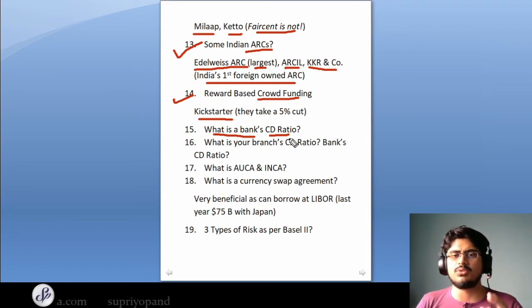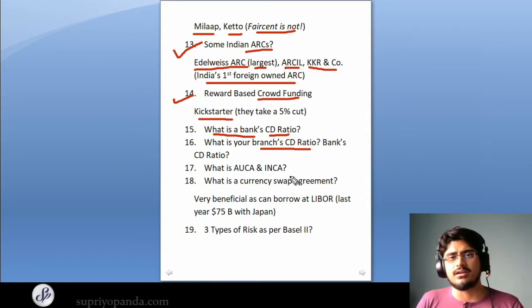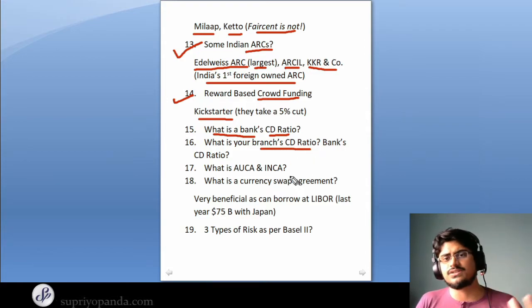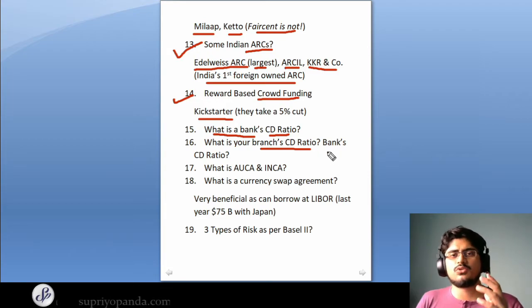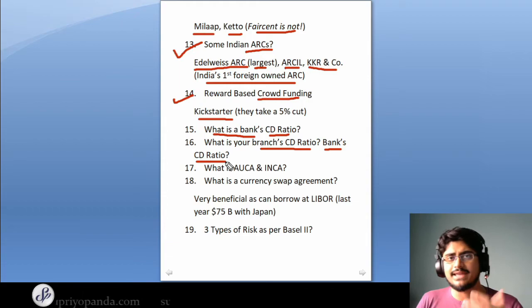So it's quite important to note down your branch's CD ratio if you're a banker or if you work in any financial services company. And if you are a banker, you also need to know the CD ratio of the bank that you work in, and you can easily get this information from the annual report or from the balance sheet that they present every year. So keep a note of this question because it's often asked to all of the bankers out there.